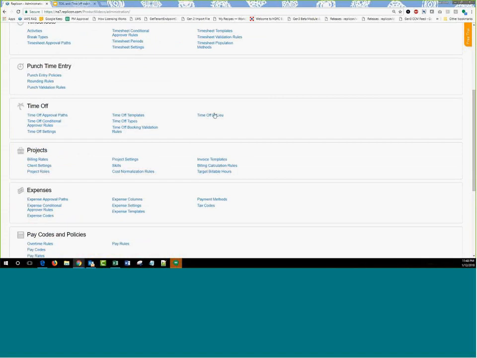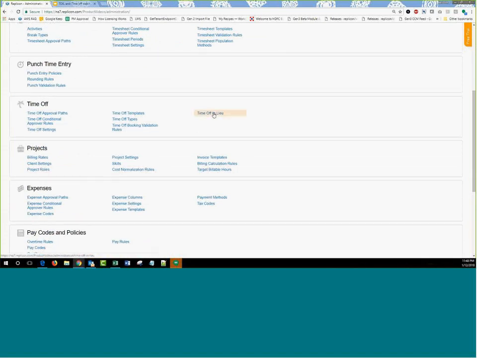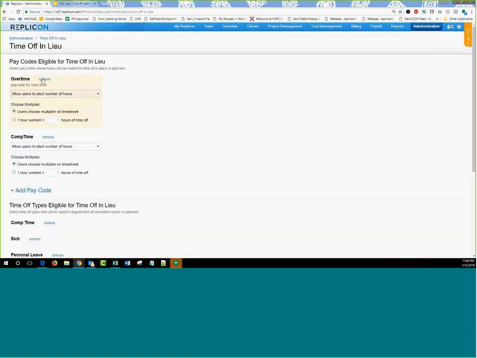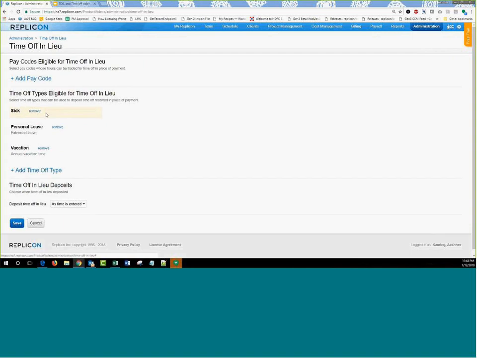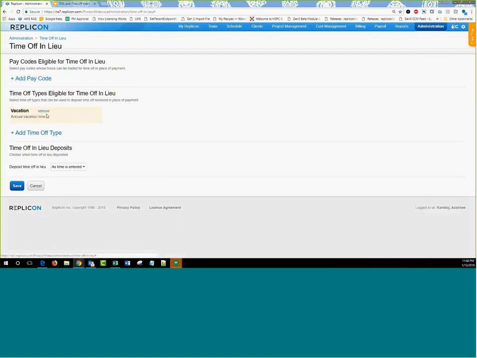You have this option called time off in lieu that's available in here. Now, if you don't see this option, though you're on the latest version of the time off platform, it's probably because in your admin permission you don't have the time off in lieu option checked. So make sure that's checked, and then you will see the time off in lieu option available here. I'm going to click on time off in lieu up here, and let me go ahead and remove everything so I can show you how you start.